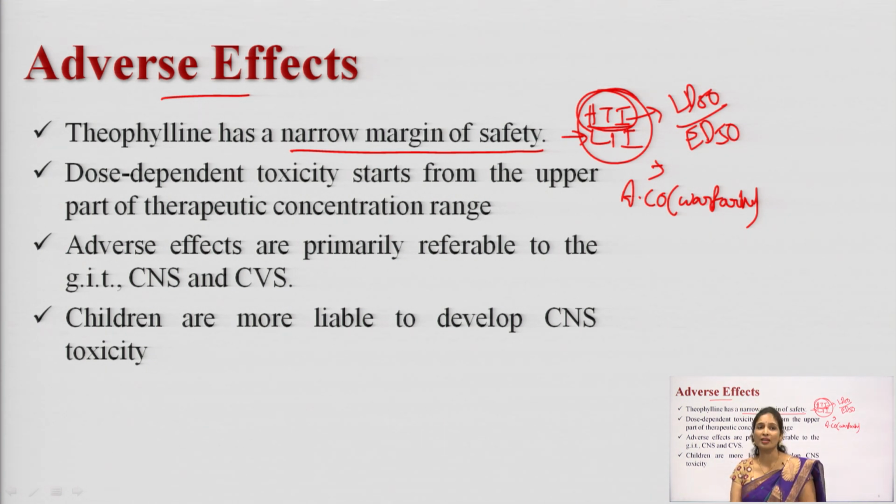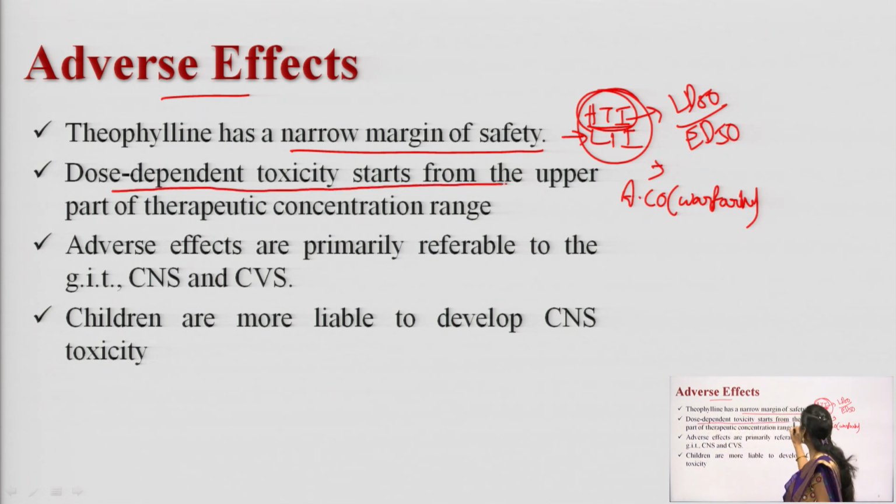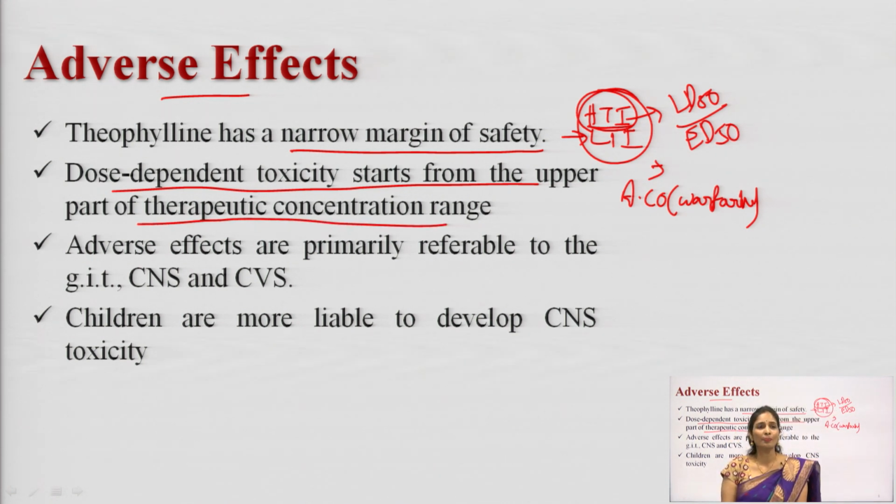Dose dependent toxicity starts from the upper part of the therapeutic concentration range. The adverse effects mainly fall on the GIT, CNS and CVS. These are the side effects we can see with anti-asthmatic drugs. In CNS you can see insomnia, restlessness, nervousness, panic. On CVS, if you slightly increase the dose, it can cause cardiac arrhythmia.